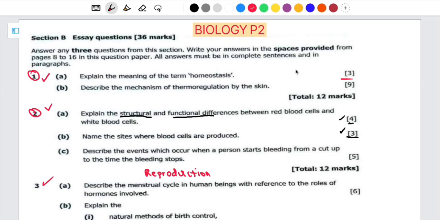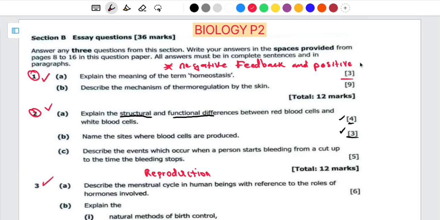Now, those mechanisms of maintaining the internal environment can be the negative feedback mechanism, as well as the positive feedback mechanism. Those are the 2 ways in which homeostasis can be maintained.